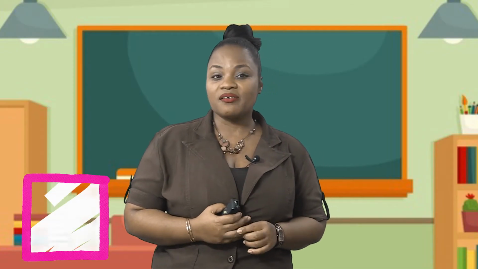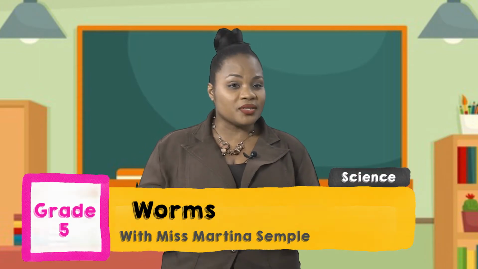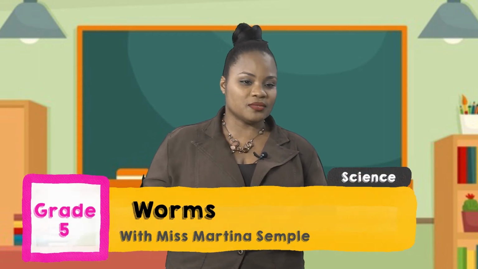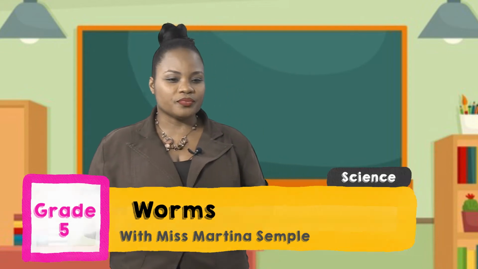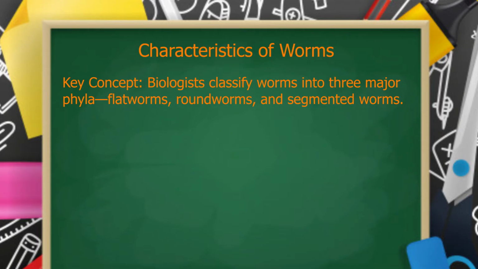Characteristics. What are the characteristics, or the similarities, of worms? What they have in common? Biologists classify worms into 3 major phyla. They are flatworms, roundworms, and segmented worms.